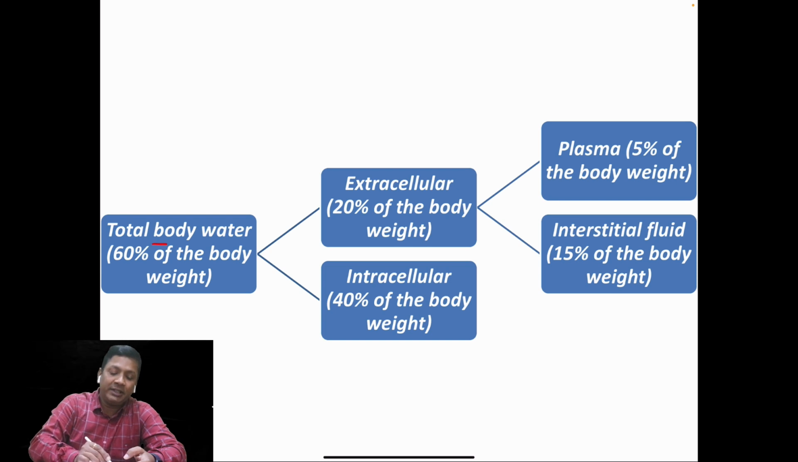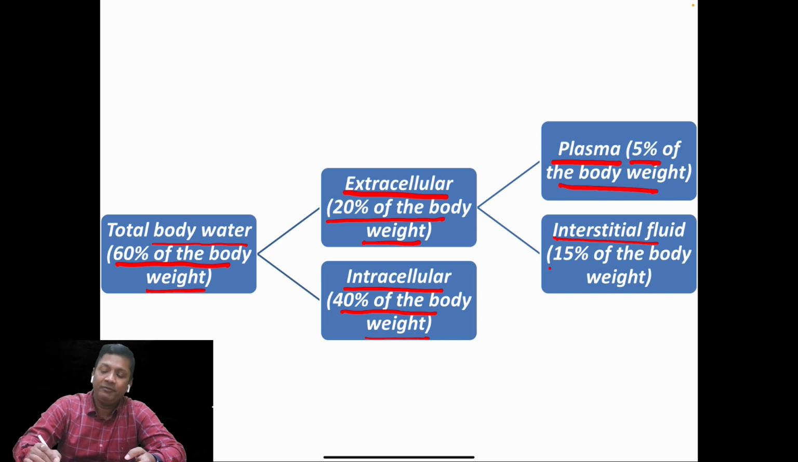So total body water is 60% of the body weight. It is divided into two compartments. One is called the extracellular, the other one is called the intracellular. So extracellular is 20% of the body weight and intracellular is 40% of the body weight. The extracellular fluid is divided into two compartments. One is called the plasma, the other one is called the interstitial fluid. The plasma is 5% of the body weight and interstitial fluid is 15% of the body weight.